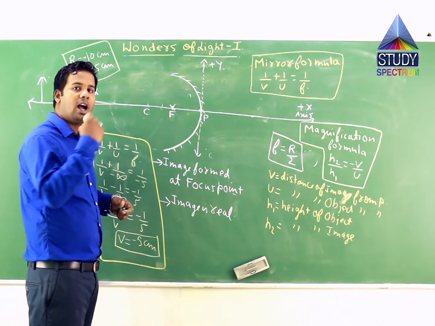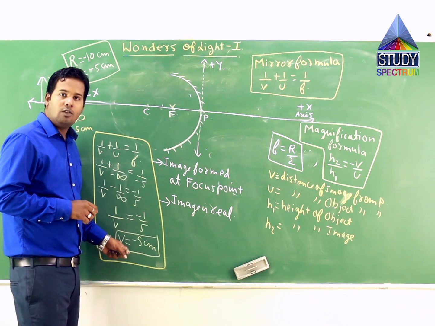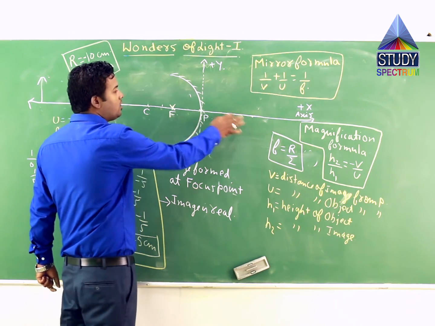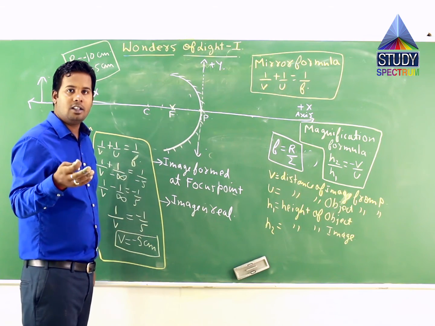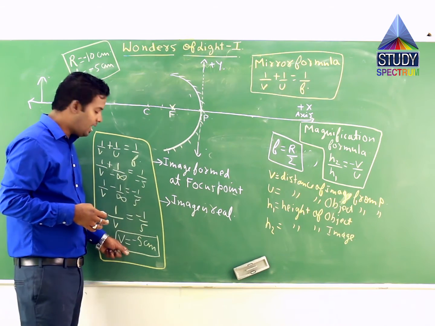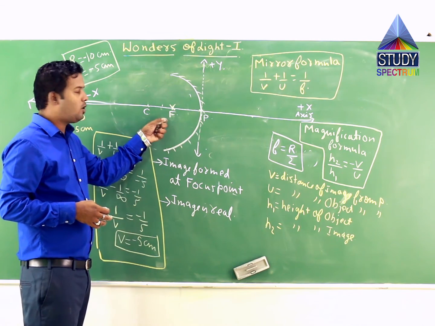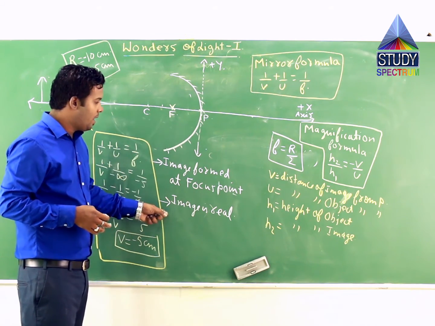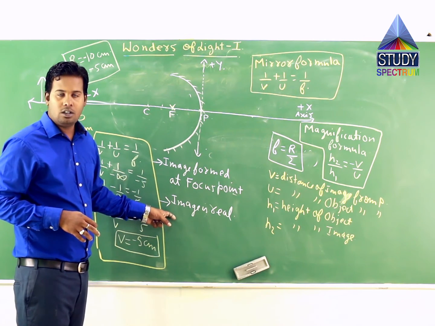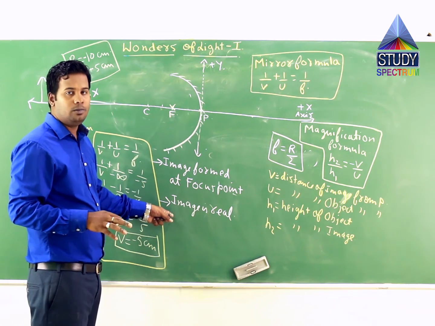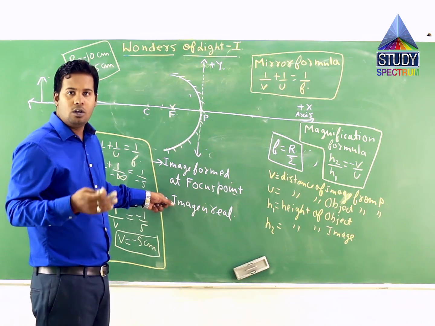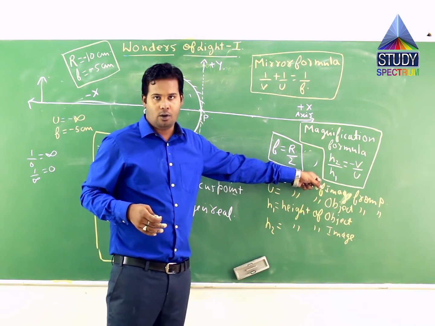If it were formed behind the mirror, if this value had been positive, we would have located this point on the positive x-axis, correct? And in that case, it would have been a virtual image. But since the value is negative and it comes out in front of the mirror, the image is real. So with the help of a single formula, we have calculated two results, which you can see in the tabular form also, correct? Now, let us calculate the other two results using the magnification formula.